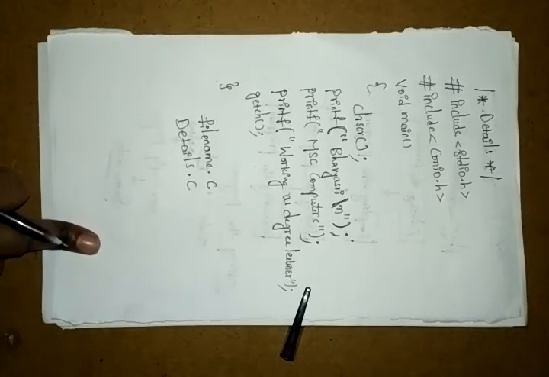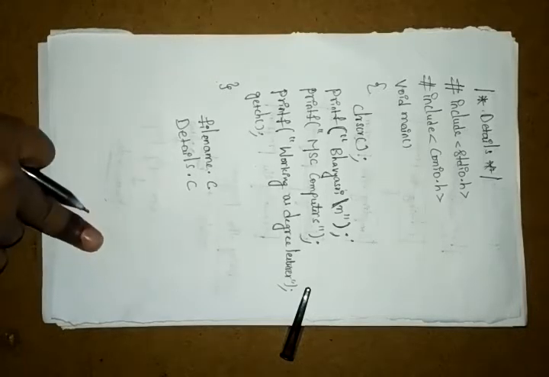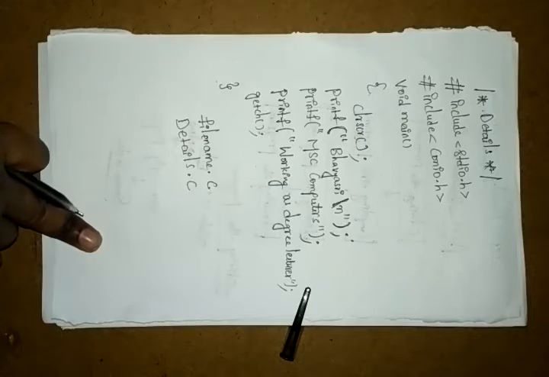Whatever program you wrote is now in the form of details.c. Here C means our C program, and details means whatever program you wrote. Details of C, this is our program.